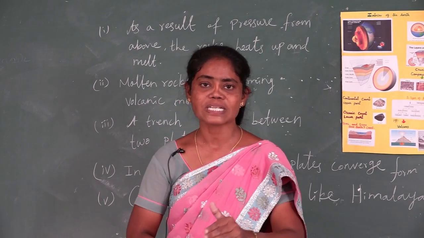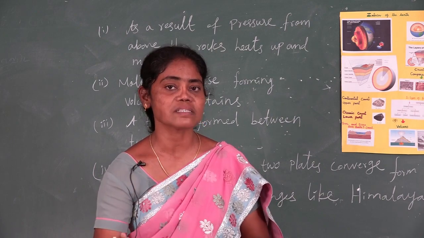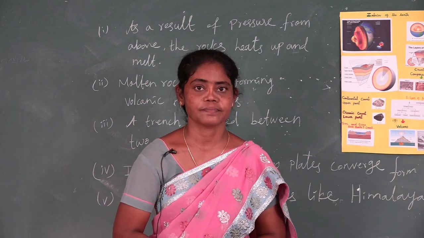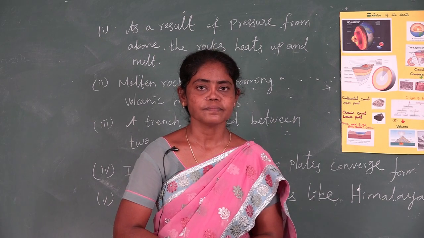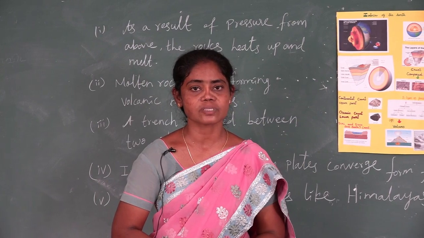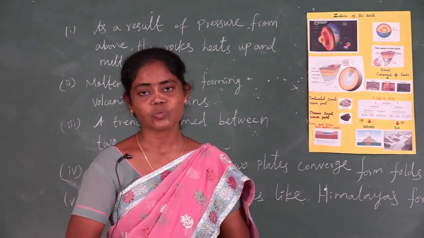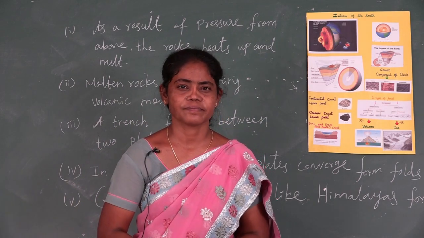The earth movement is divided into two parts on the basis of force. There are two types of forces, endogenic force and exogenic force. The endogenic force acts inside the earth.